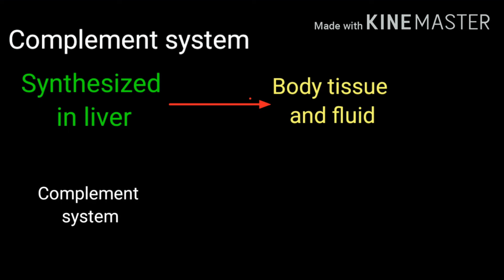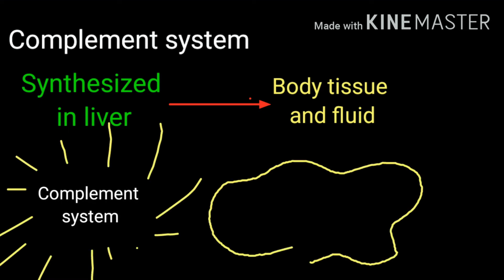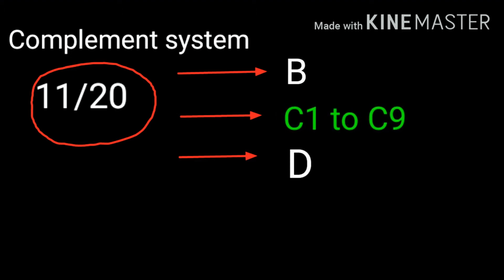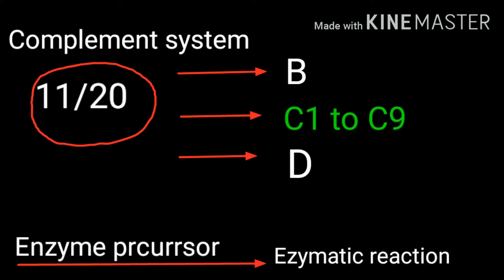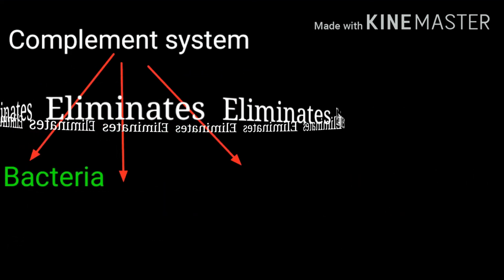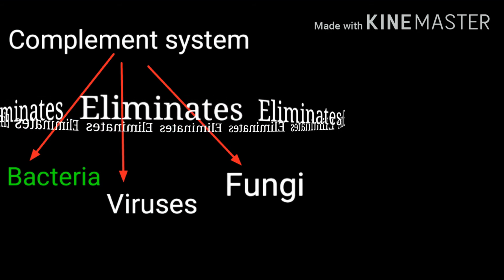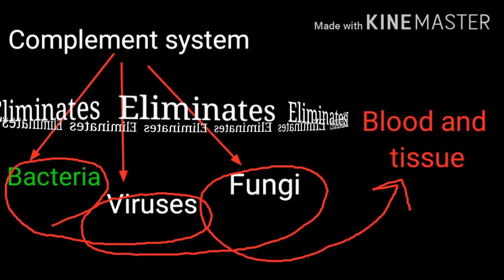The complement system comes into effect when it is activated. Out of 20 plasma proteins of the complement system, only 11 proteins are mostly involved, namely B, C1 to C9 and D. These proteins act as enzyme precursors that catalyze a series of reactions that form the final products of the complement system, which have various immune effects. The complement system eliminates various infections caused by bacteria, viruses and fungi in blood and various body tissues.